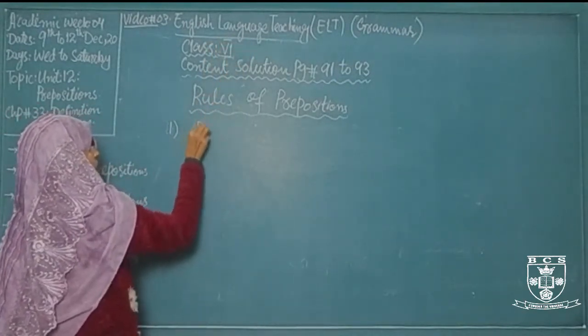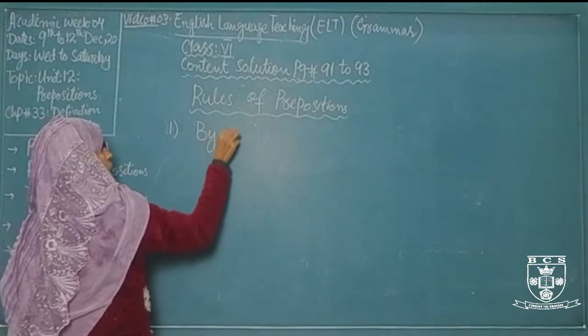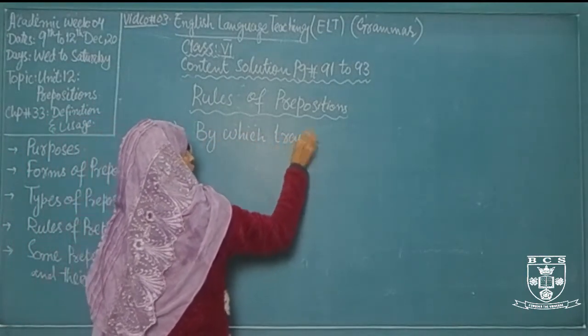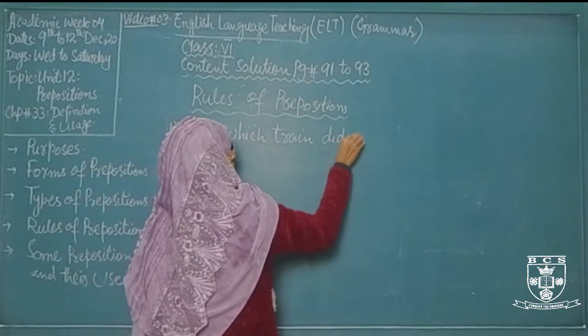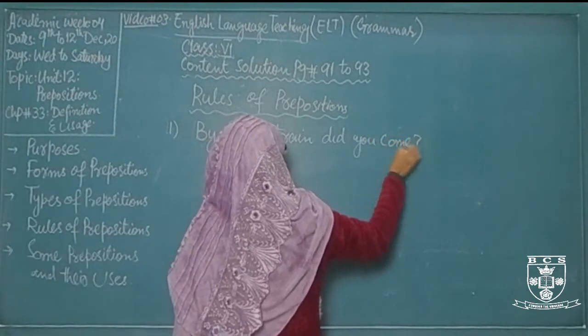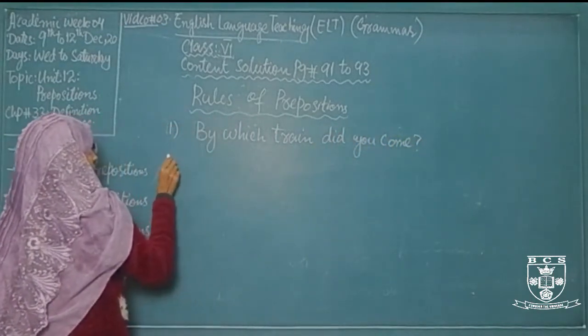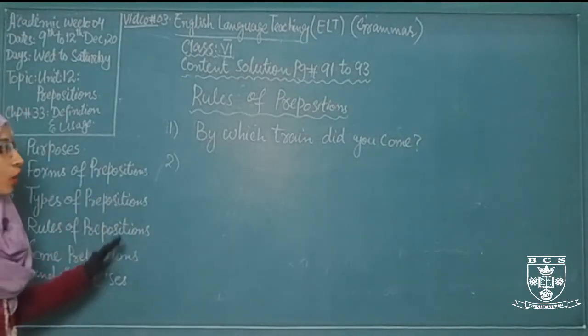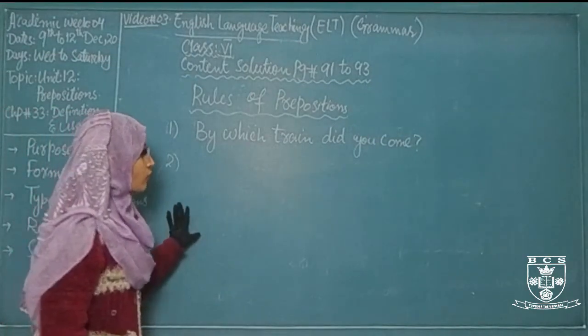For example, by which train did you come?